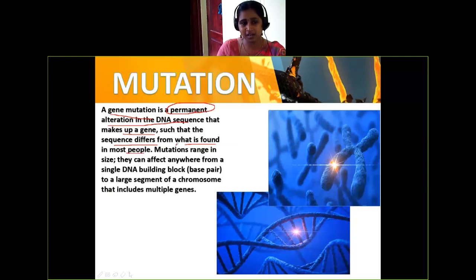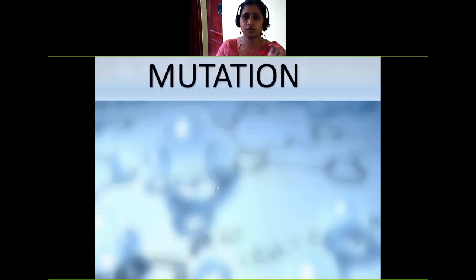Mutations range in size. They can affect anywhere from a single DNA building block to a large segment of a chromosome. Okay, a single block, up to the full set of the chromosome. Sometimes they may lose the arms of the chromosome, part of the arm of the chromosome. Okay, so we'll see some simple terminologies about mutation.